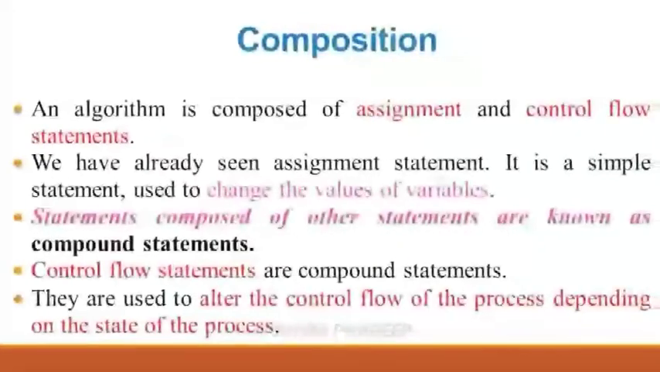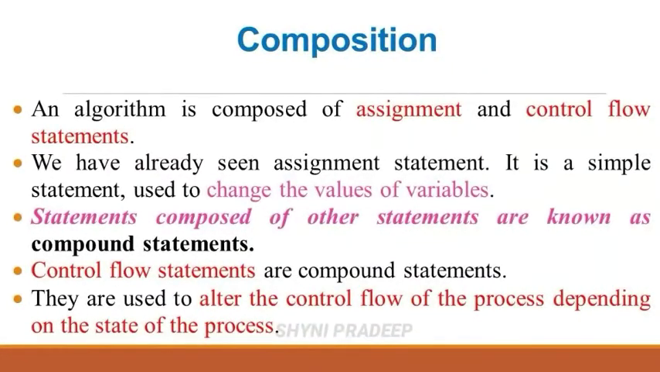So now let us see about composition. What is composition? An algorithm is composed of assignment and control flow statements. What do you mean by assignment statements? We have already seen assignment statements in the previous chapter. It is a simple statement. It is used to change the values of the variable.